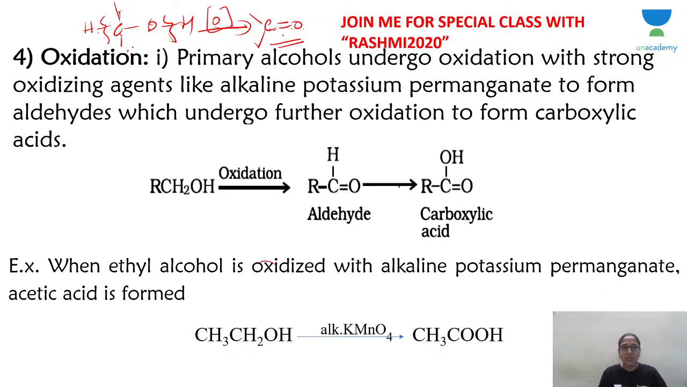So, on oxidation, a carbon-oxygen double bond appears. The carbon-hydrogen bond is broken, the oxygen-hydrogen bond is broken. So you have 2 valencies of carbon with the double bond O. What these 2 groups are depends upon what class of alcohol you are taking, that is, whether it's primary, secondary or tertiary. I hope you understood.